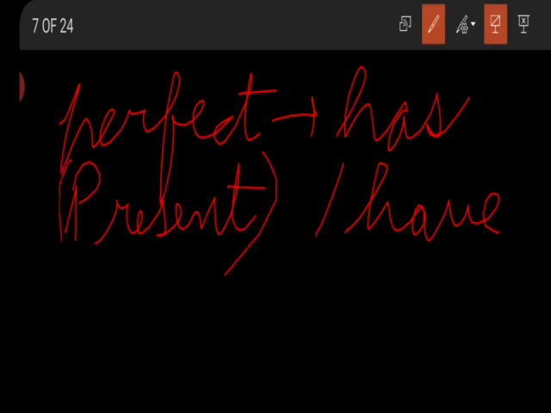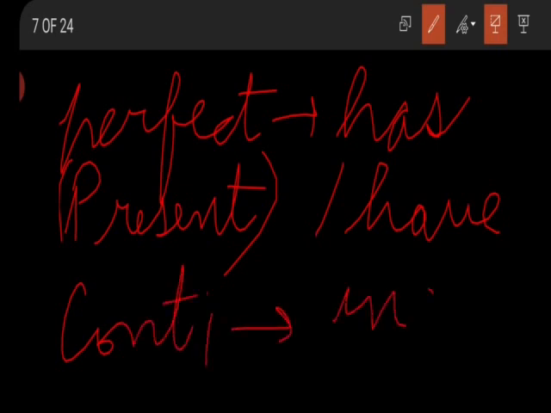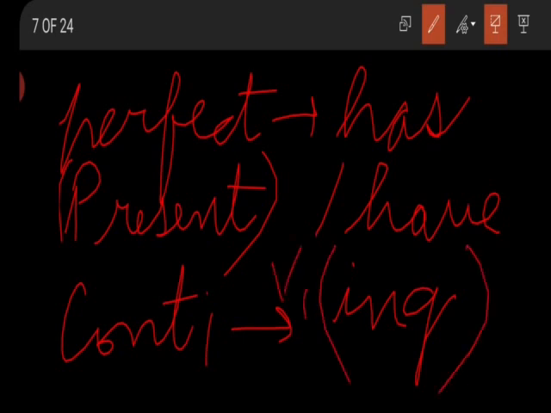For the word continuous, we use ing with the first form of verb. You have to be very careful about this formation: for present perfect we use has and have, and for the continuous part we use ing with the first form of verb.